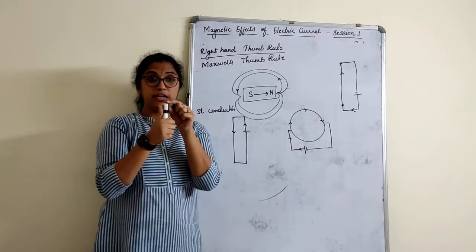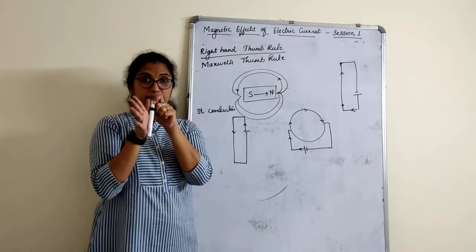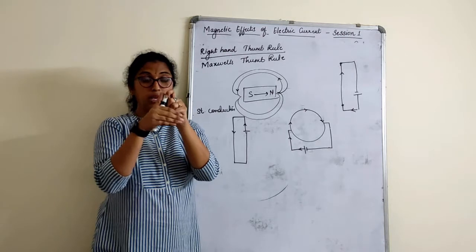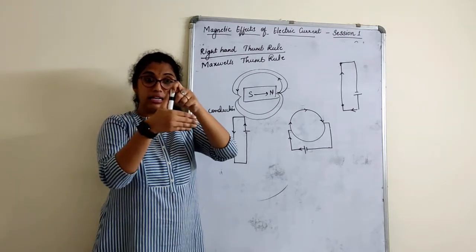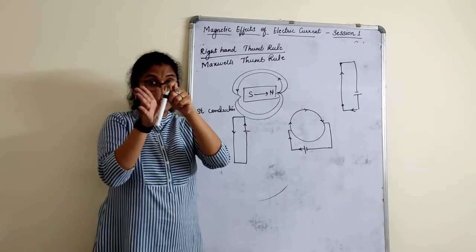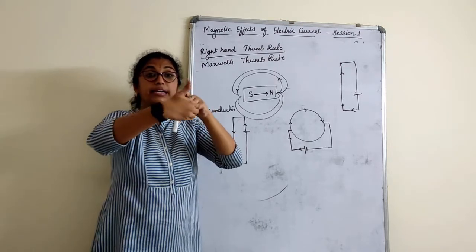How? Just imagine you are holding this, with the thumb like this. These are your fingers. How will your fingers curl? Of course, everybody's fingers will curl like this. Nobody will go the opposite way, right? So when your fingers are curling in this direction, that means the magnetic field lines are starting here and moving like this. They are going inside.